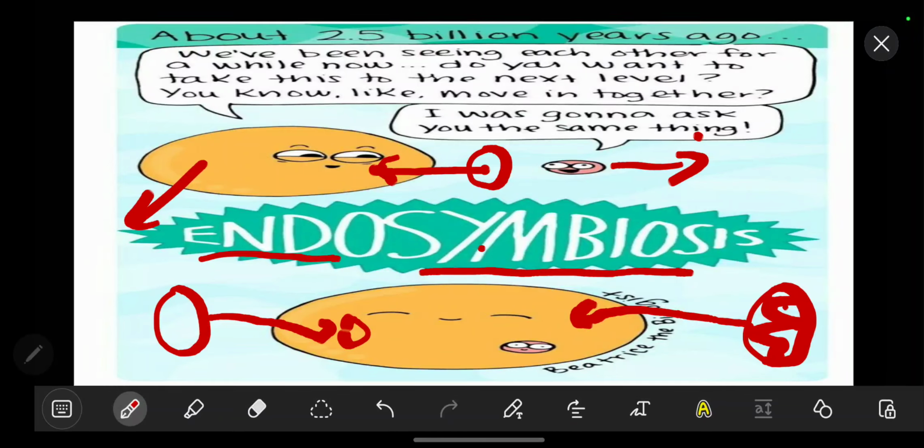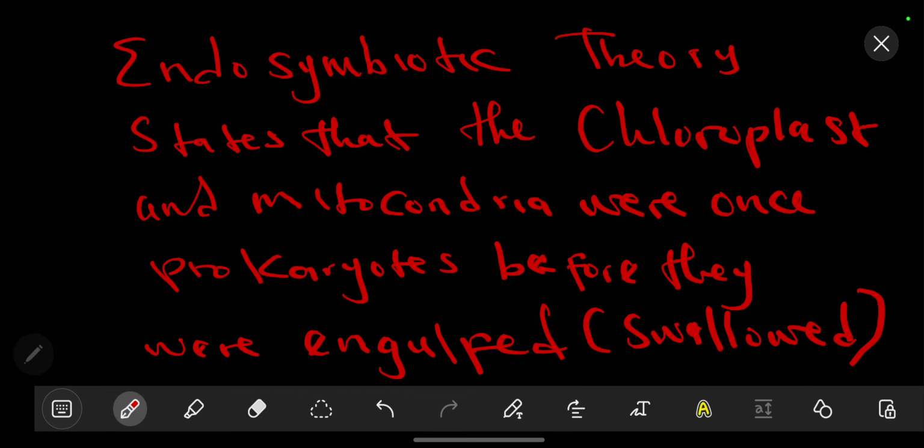So this mutual relationship is what we call the endosymbiotic theory. So let's just write the definition. We have said that the endosymbiotic theory simply states that the chloroplast and the mitochondria were once prokaryotes before they were engulfed, or rather swallowed. We are now going to further look at the evidence surrounding the claim of endosymbiotic theory.